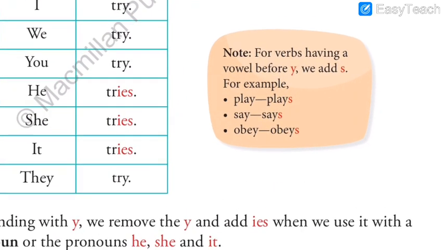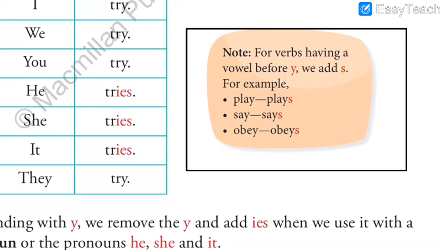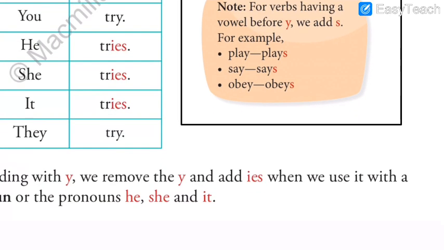And we also discussed this orange box. Let me highlight it. For verbs having a vowel before Y, we add S. So we added S in the first part of the rules, just to make it plural. But why do we add this? Because if there is a vowel before Y, for example DAY, let me put it over here, here before Y there is a vowel. Remember the vowels A, E, I, O, U. These 5 are the vowels.